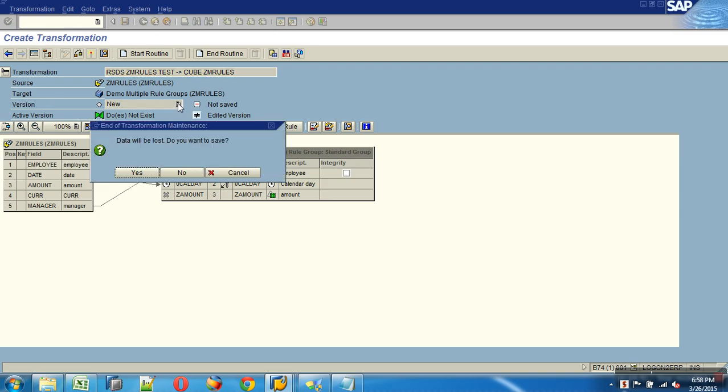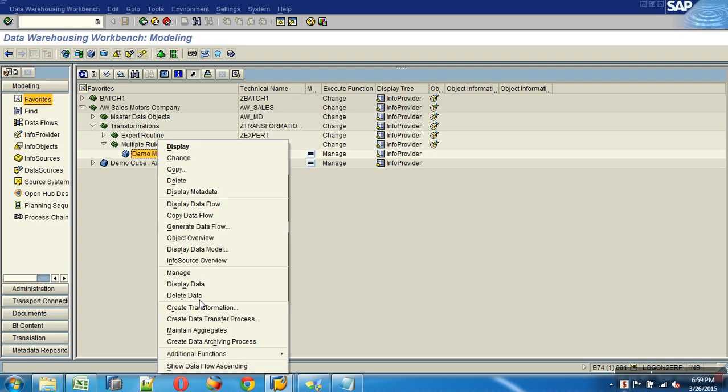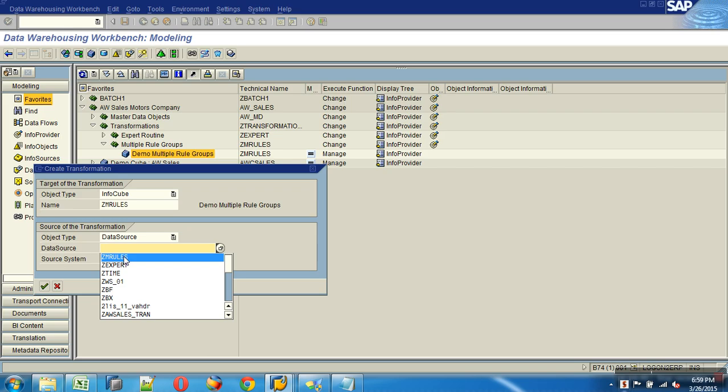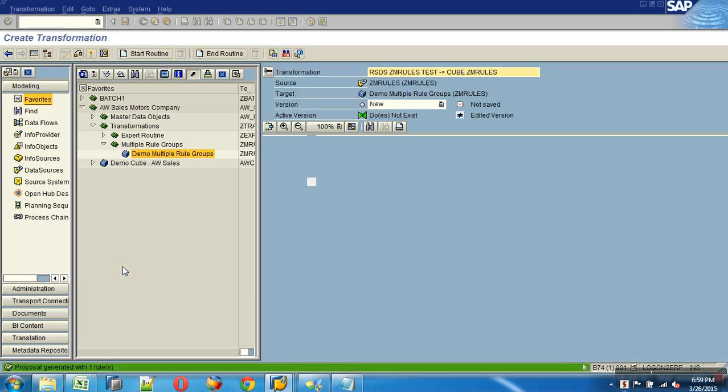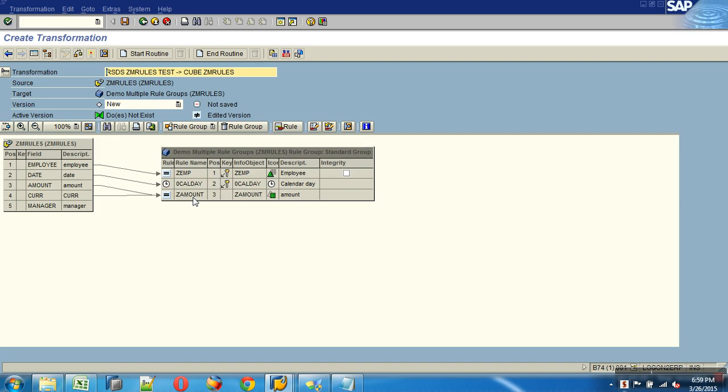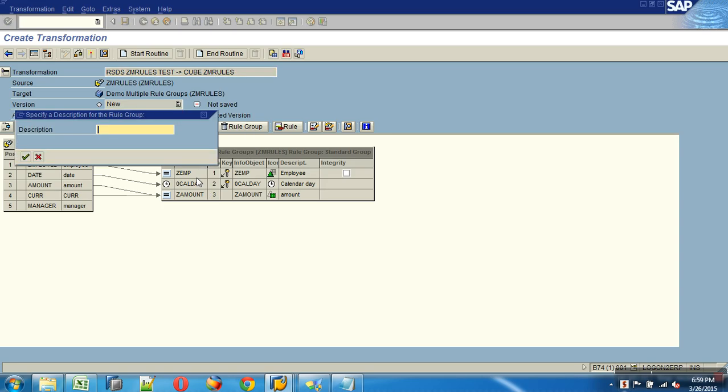Okay, so how do I build this now? How do I solve this? Now here, what is the block here? Rule group. Drop down. What is selected here? Standard. Let's say that is rule group 1, the standard group. What I want is employee to employee, date to date, amount to amount. Same amount has to get in. No issues. Now this is one rule group. Drop down and say New Rule Group. I'll name this group manager.